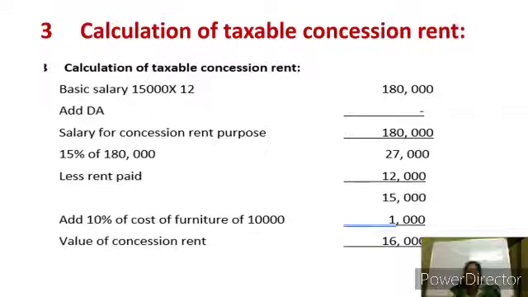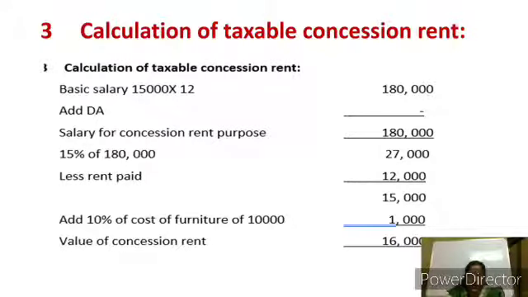Then calculation of taxable concession rent. This is an important working note. For this we have to calculate the salary. Basic salary we have to consider 1,80,000, and DA we should not consider for this calculation because it doesn't enter into the retirement benefit. Salary for concession rent purpose, that is 15% of 1,80,000 because the population exceeds 25 lakhs.